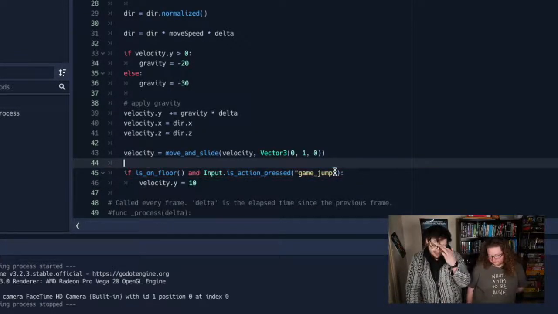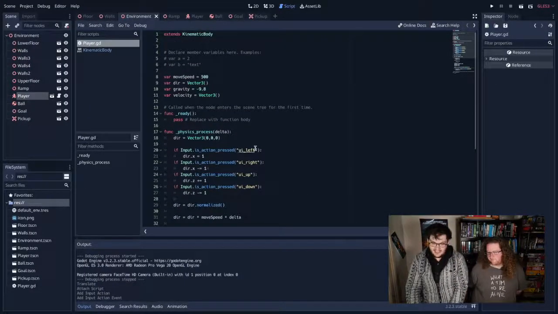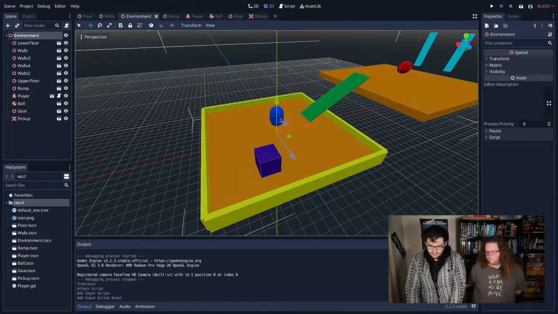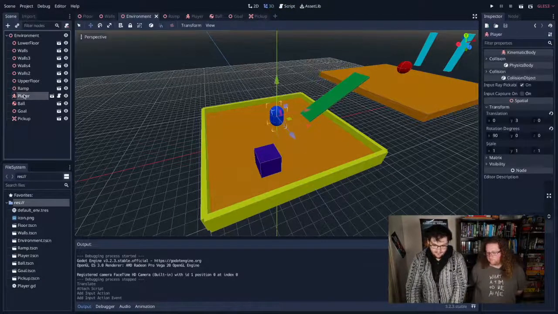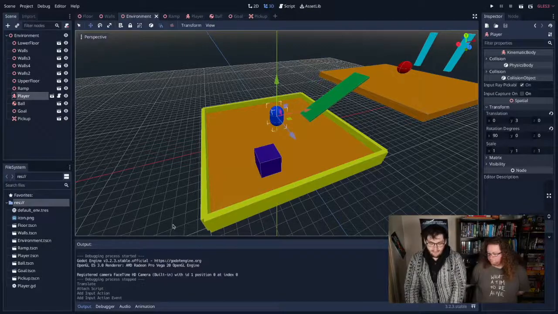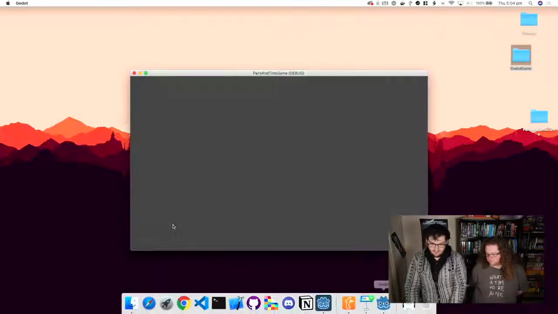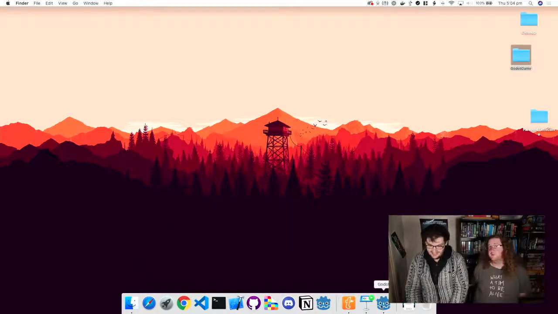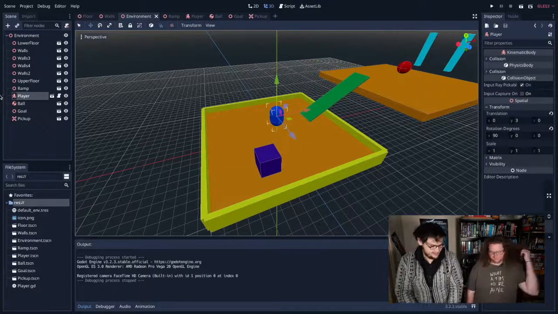Very useful. That's actually everything we need to do right now in the code for the player. So I'm going to save this player.gd, Command S, and go back into the environment. And then I'm going to click my player, and you'll see he has a little script attached to him, player.gd, down here. I'm going to push Command R to run it. Absolutely nothing will happen because we haven't got a camera. That was deliberate. Trust me. It is doing things under the hood. I didn't forget that I'd not put a camera in the scene, not even slightly.